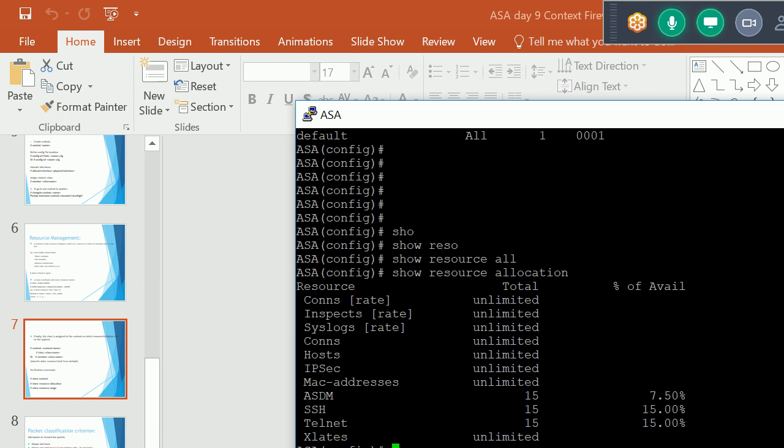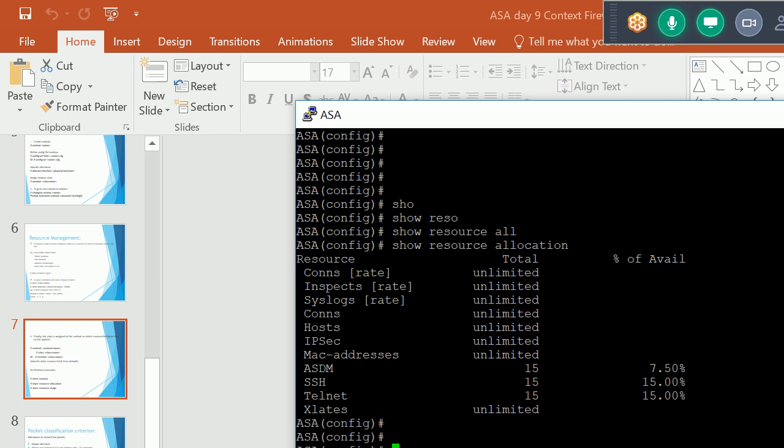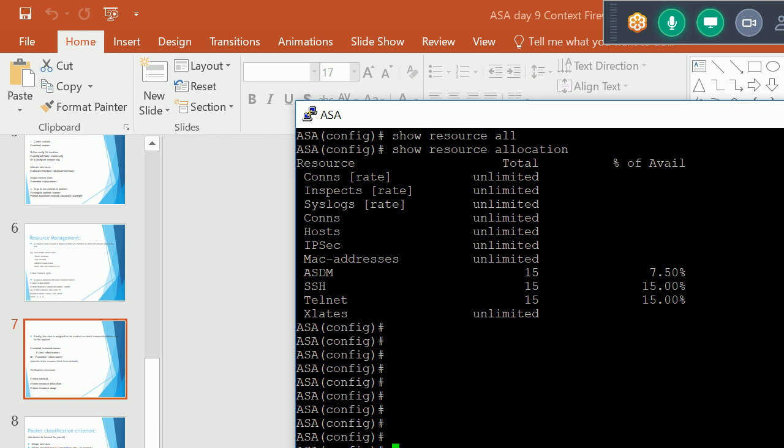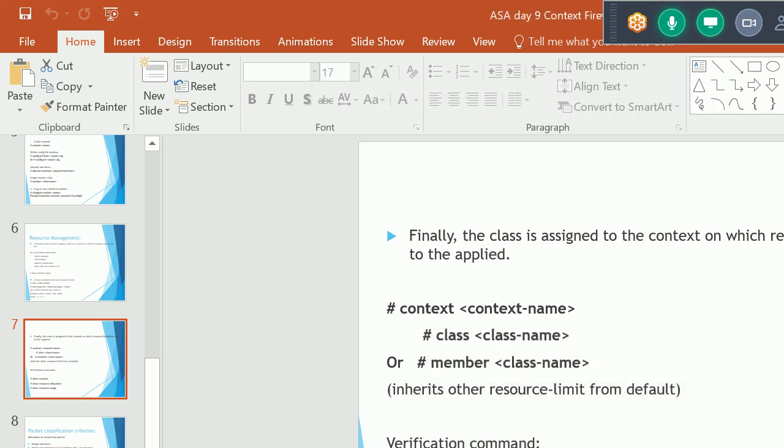If we didn't allocate any resources, all the contexts get the same resources, right? If context C1 gets 50% of the resources, then context C2 also gets 50%. So how can we change that allocation? If company A, or context C1, is paying us more money, we have to give more resources to them. For that we need to configure the class map.